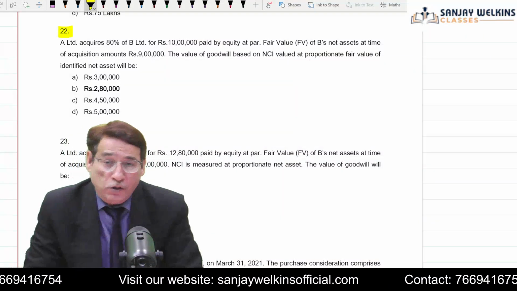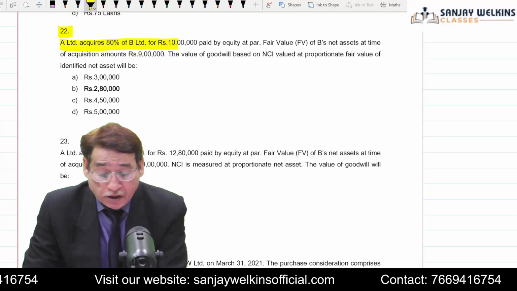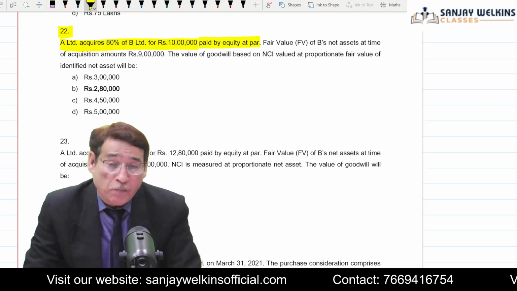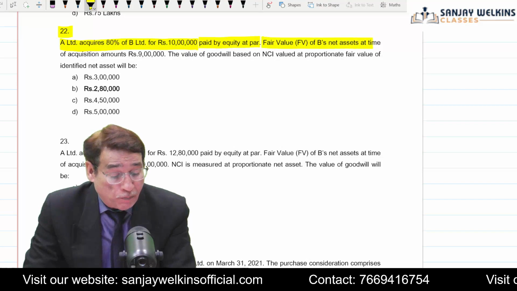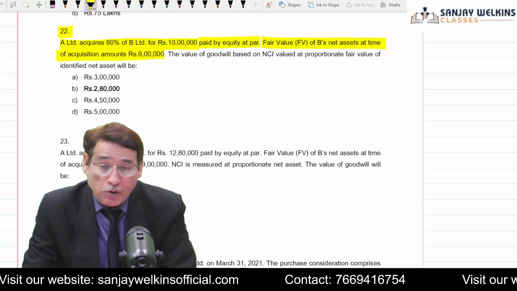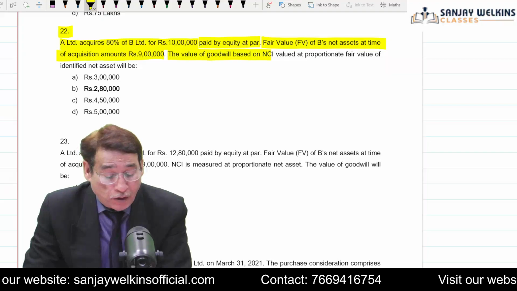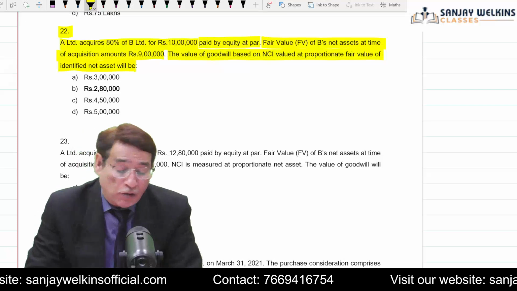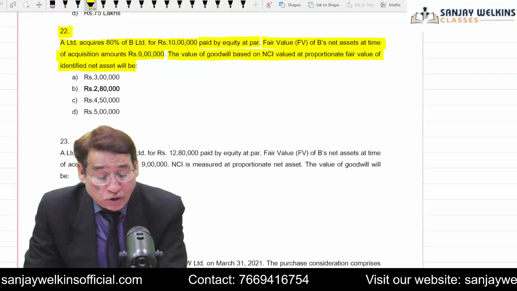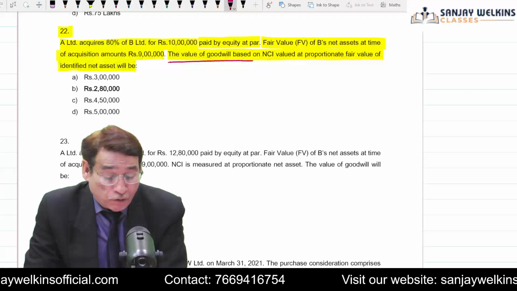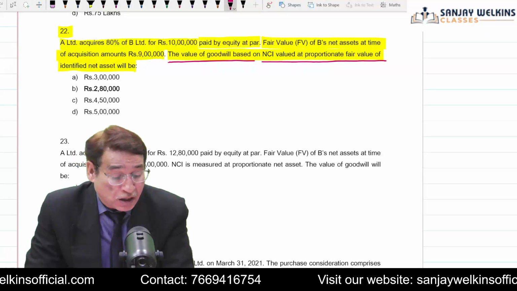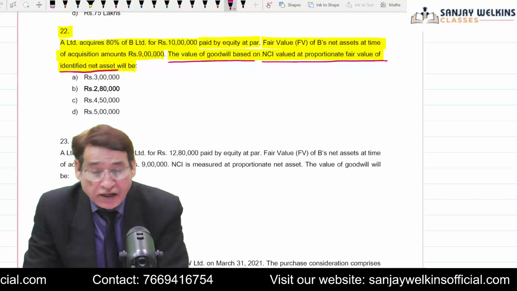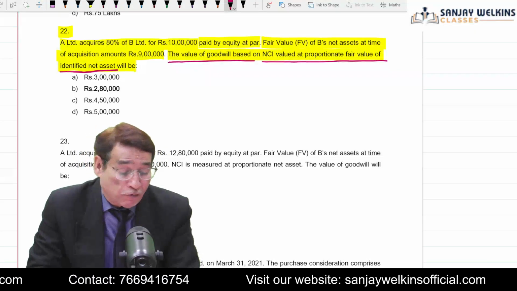In question number 22, it is given that A Limited acquired 80% of B Limited for rupees 10 lakh. The consideration was paid by equity at par, and the fair value of B's net assets at the time of acquisition amounts to rupees 9 lakh, and the value of goodwill based on NCI valued at fair value of identified net assets will be? Value of goodwill. This time the question is asking you to find out the value of goodwill, but indirectly they are telling you that NCI is being measured at fair value.